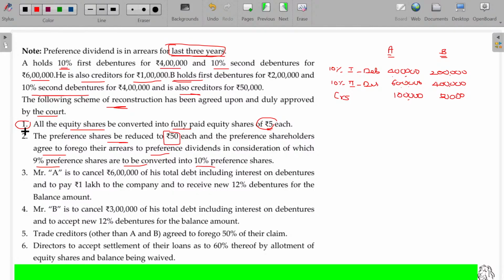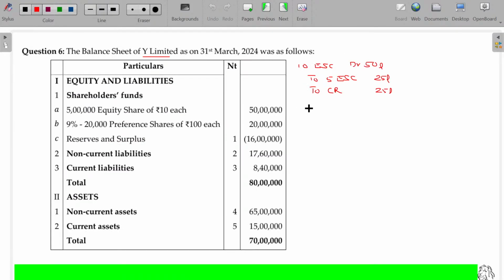Here, second one: 9% preference share capital of rupees 100 each, value being 20 lakhs, converted into 10% preference share capital of rupees 50 each, 10 lakhs. The difference between these two is the gain transferred to capital reduction. 20 lakhs preference share is converted into 10 lakhs preference share, so gain is there.